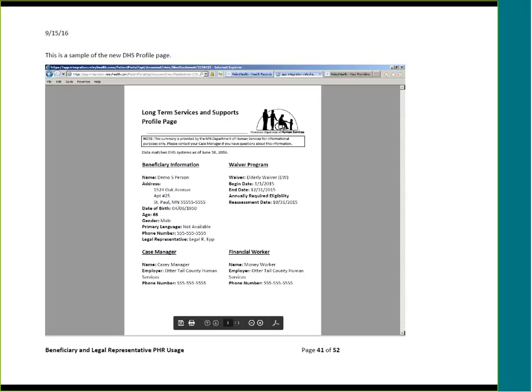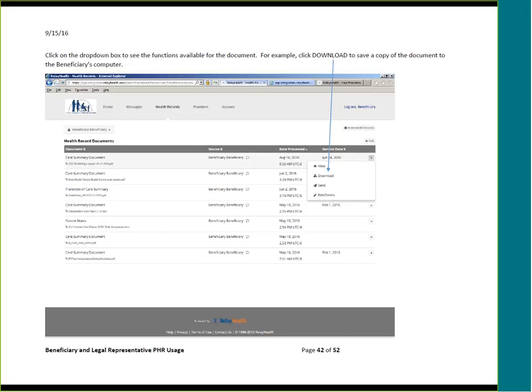This is the sample of the new DHS profile page, which is a one-page summary of key information that is otherwise located in separate documents. This will be a convenience both for you as a beneficiary and for your case manager as you work together. Click on the drop-down box to see the functions available for the document. For example, click Download to save a copy of the document to your computer.